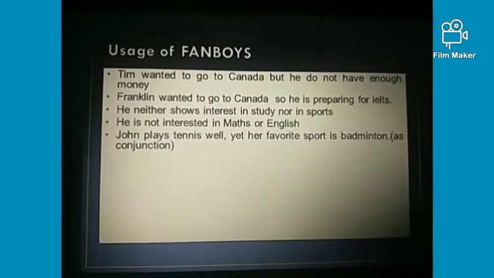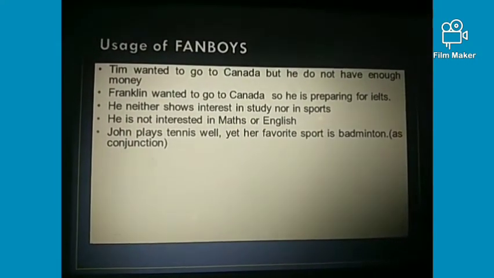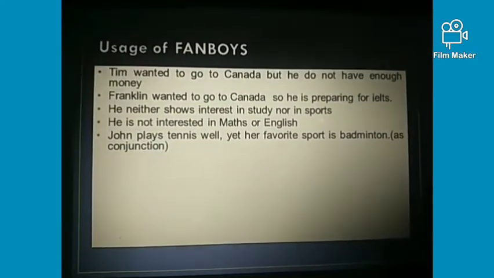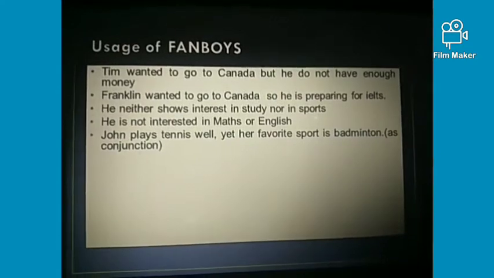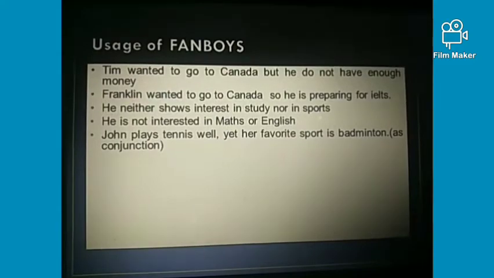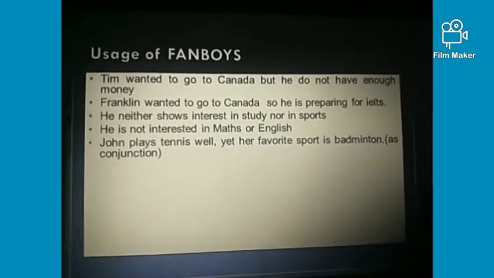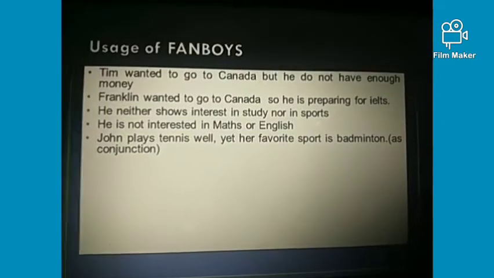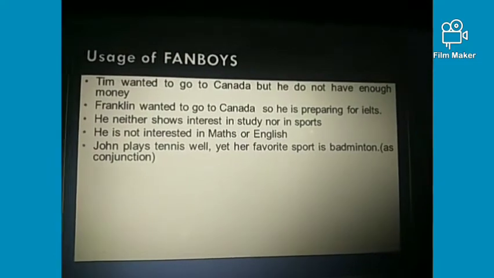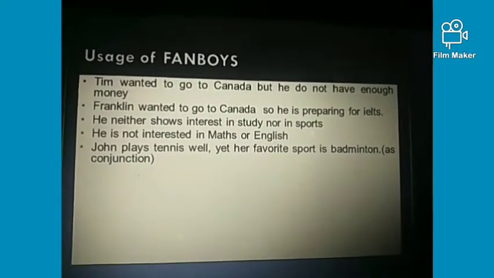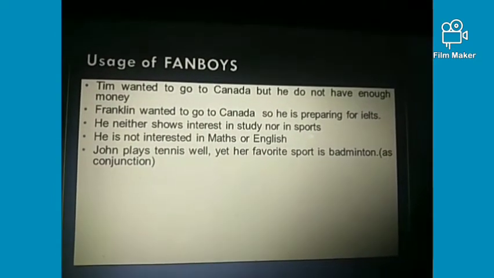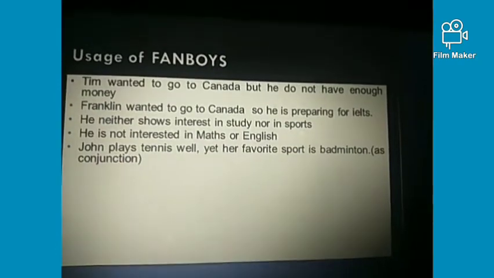Next one, as I told you, nor is used in combination with neither, used for a negative statement. Here you can see he neither shows interest in study nor in sports, right? As you can see, government is not providing financial support for the peasants and nor for the laborers, right? And next, you can see the use of or. He is not interested in maths or English.